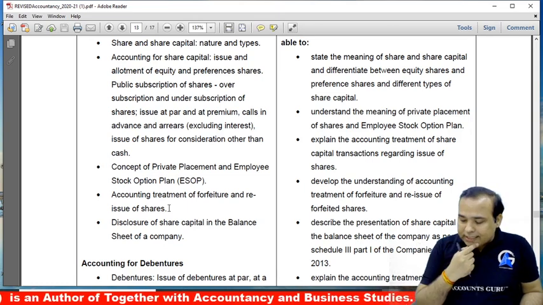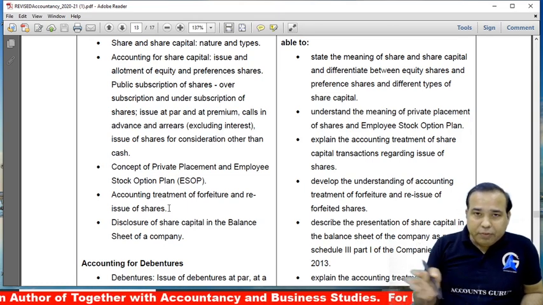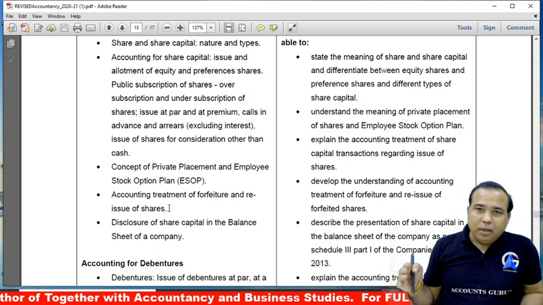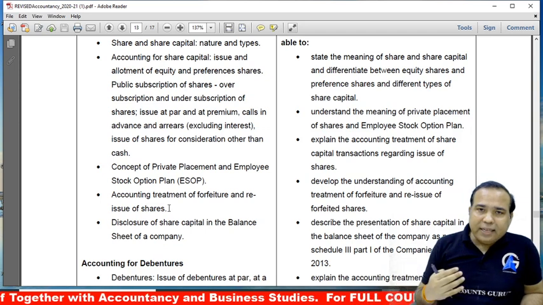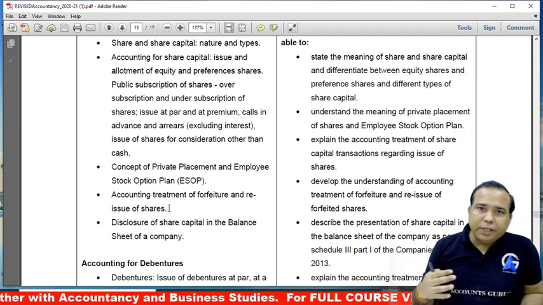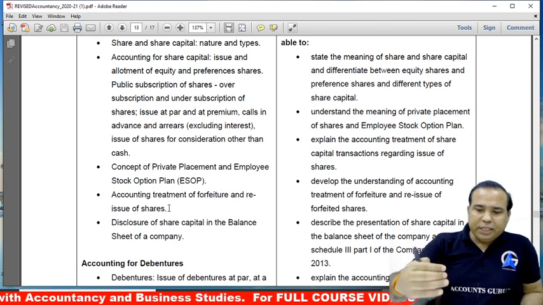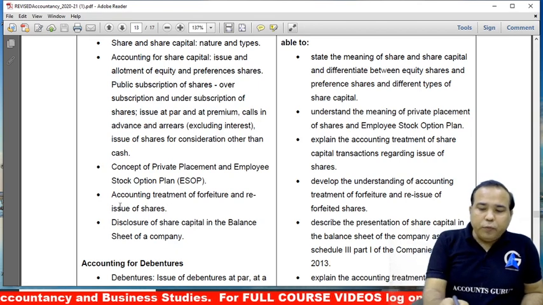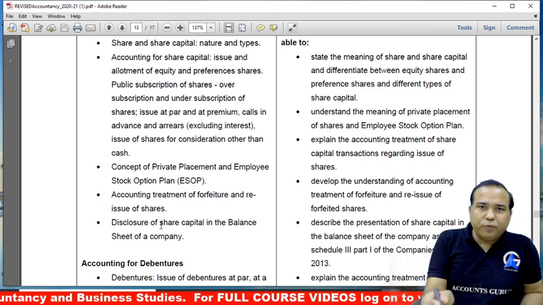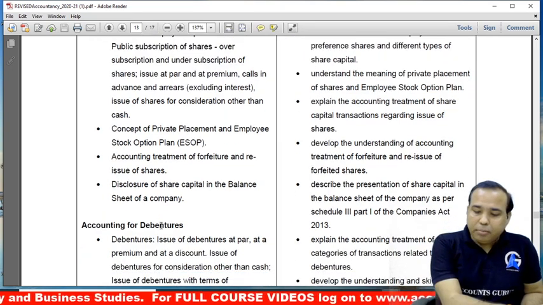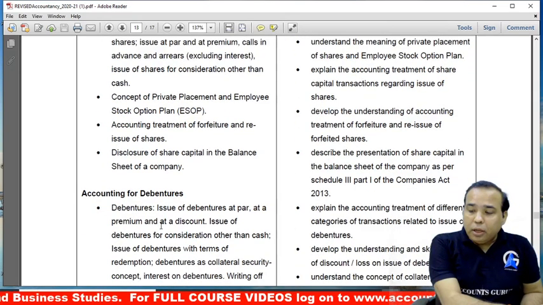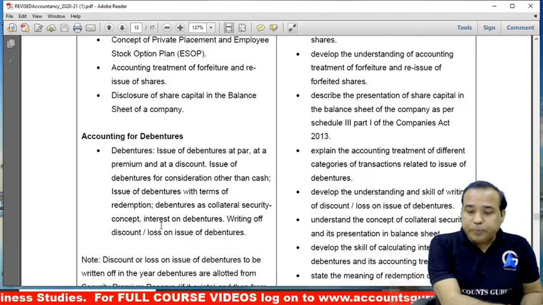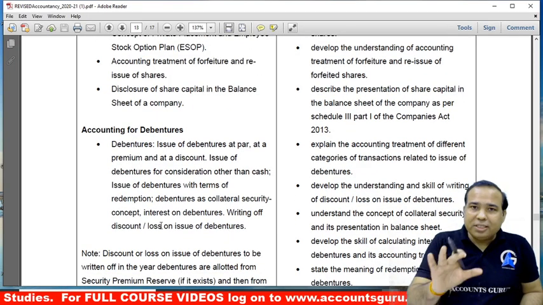Now the concern is whether we will see in the later part, because a lot of queries have come to me: sir, whether forfeiture and reissue is there or not. So if you see, this is the reduced syllabus, and forfeiture and reissue is there. Of course, as per this they have mentioned it here, but again I will tell you that till now this is what the CBSE has given.